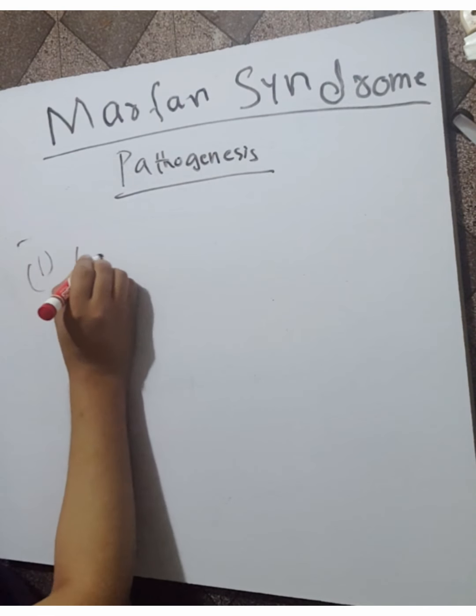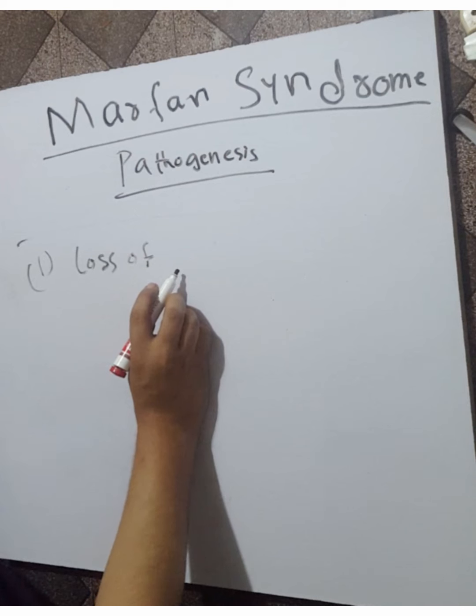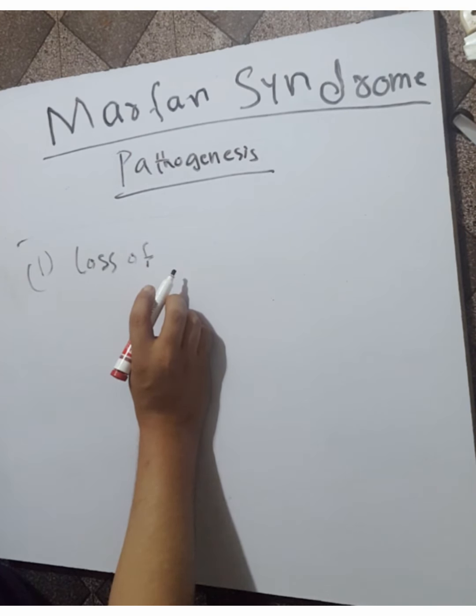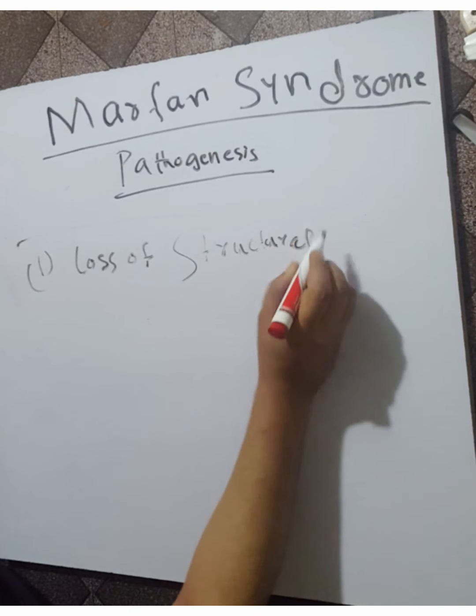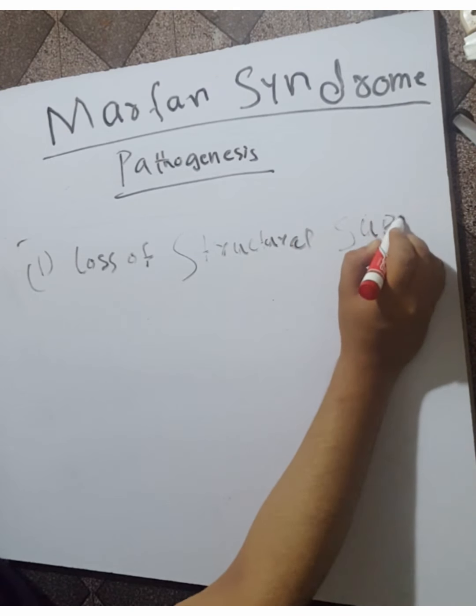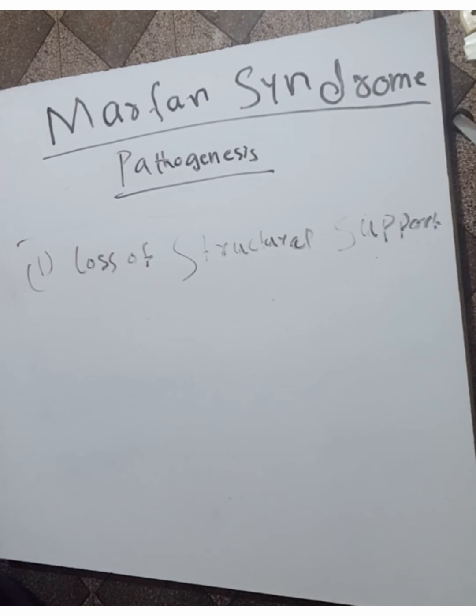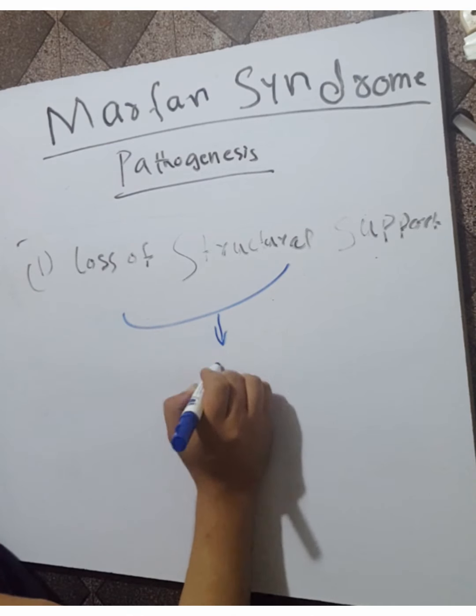The loss of structural support occurs in the connective tissues.